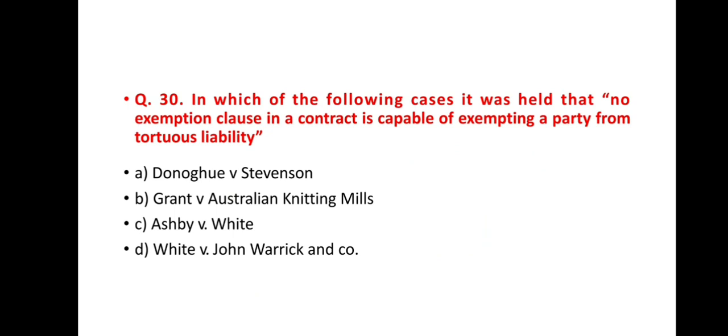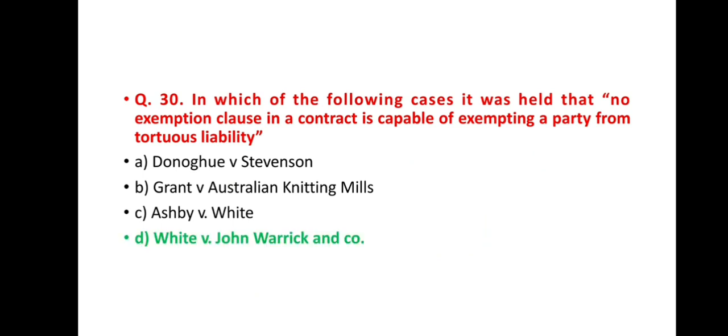Next question, question number 30. In which of the following cases was it held that no exemption clause in a contract is capable of exempting a party from tortious liability? And the options are option A, Donoghue versus Stevenson, option B, Grant versus Australian Knitting Mills, option C, Ashby versus White, and option D, White versus John Rick and Company. And the correct answer is option D, White versus John Rick and Company.